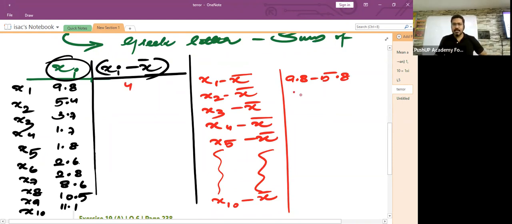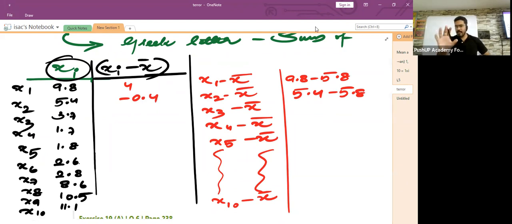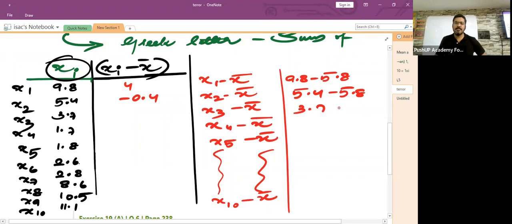Second one, x2 is what? 5.4 minus 5.8. How much would it be? Minus 0.4. You all agree with this? The next one, children, x3 minus x bar. x3 is 3.7 minus 5.8, and that is equal to minus 2.1. Joshua, is it correct? Terence, is it correct? Yeah. Minus 2.1.